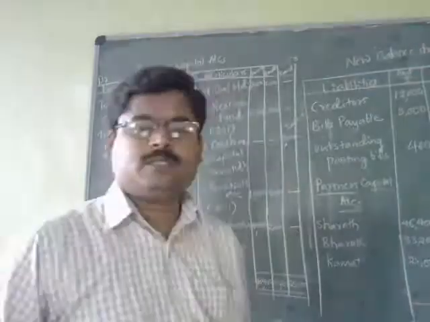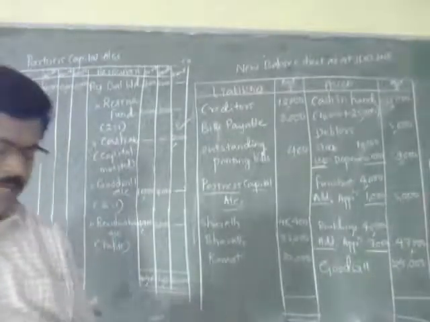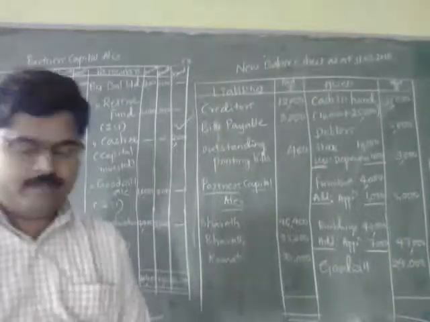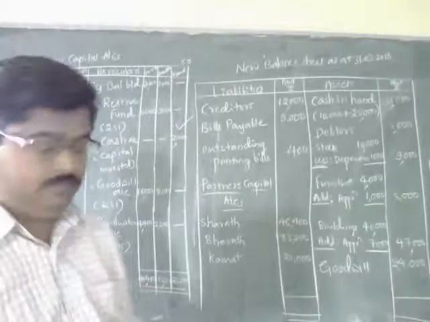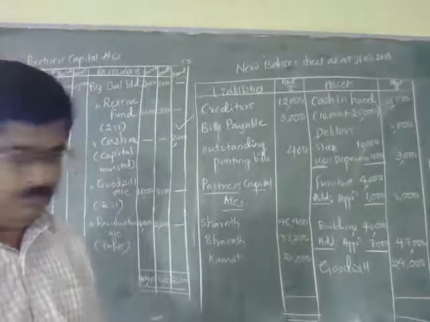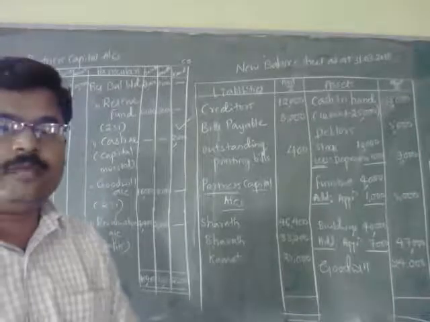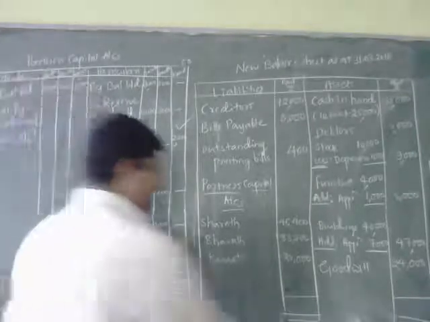Now you can close the balance sheet. Now you can find the total of the balance sheet. And the total of the balance sheet is 1,25,000.